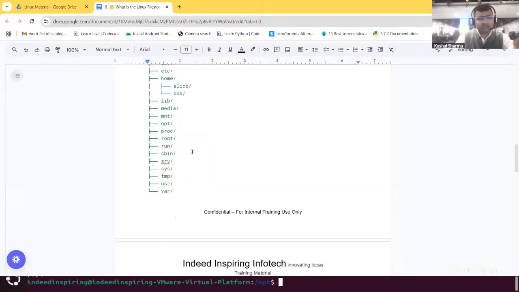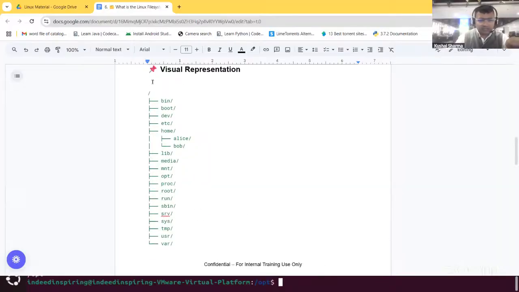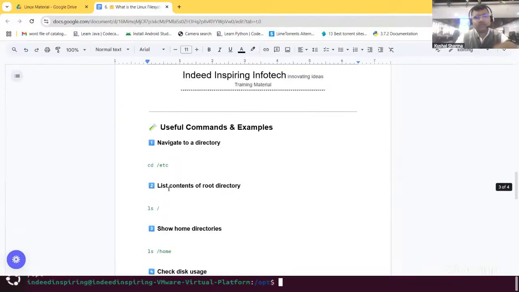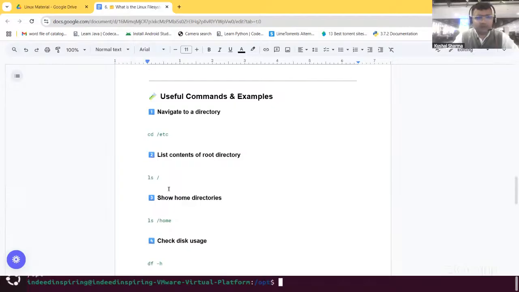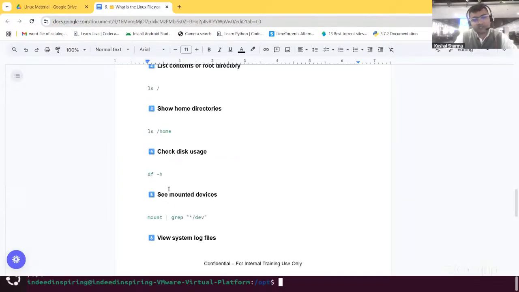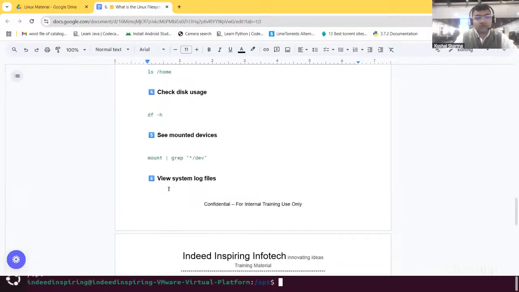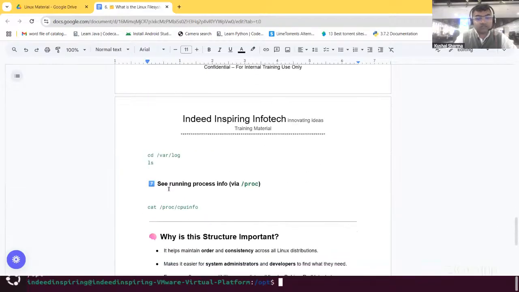Now, visual representation, you can see how / comes on top, and after that all of the directories come. Okay, some of the useful commands are basically cd to navigate. So cd /etc, ls /, which is to list, ls /home, so listing the content inside the home directory. Then check disk usage, df -h is to check disk usage. Then mount | grep, to see mounted devices. View system log files, so cd /var/log, ls.